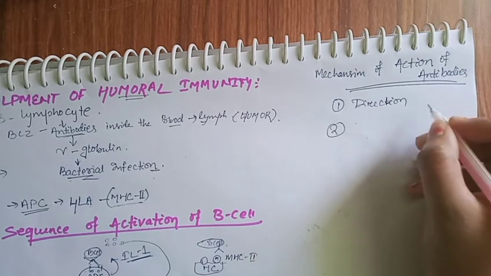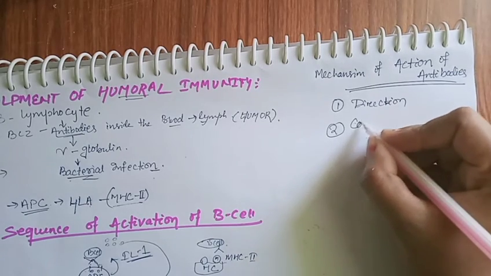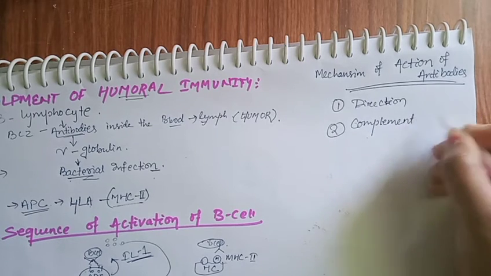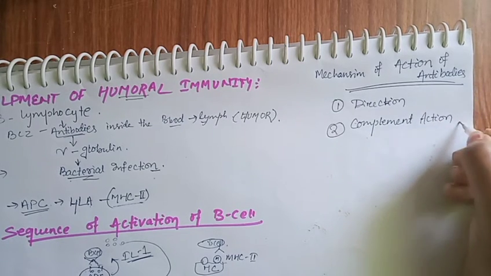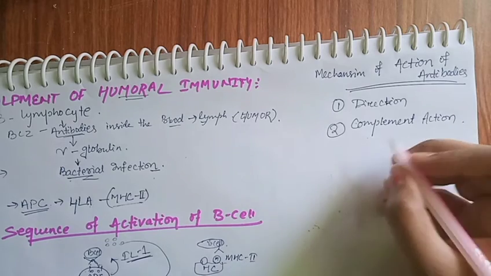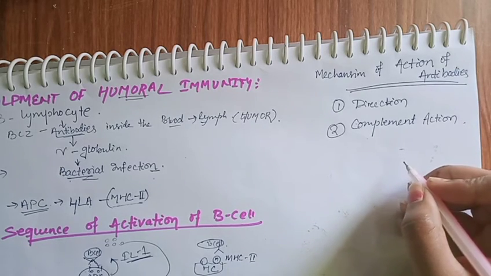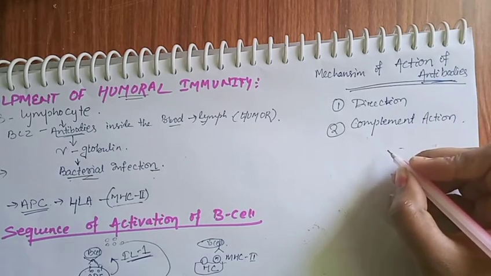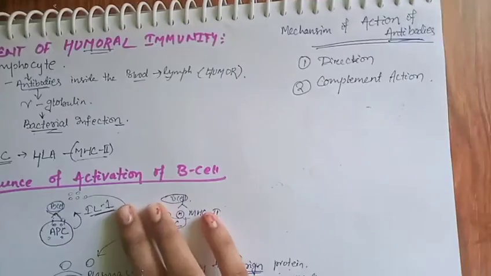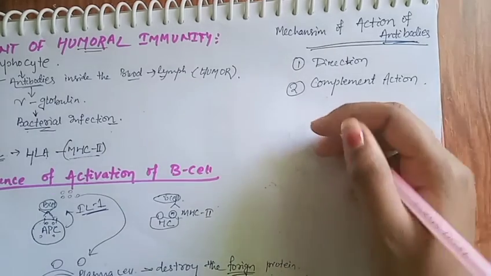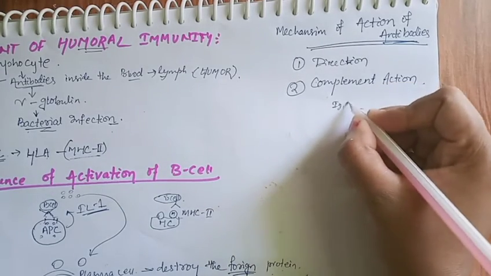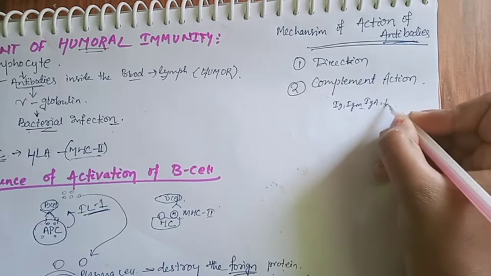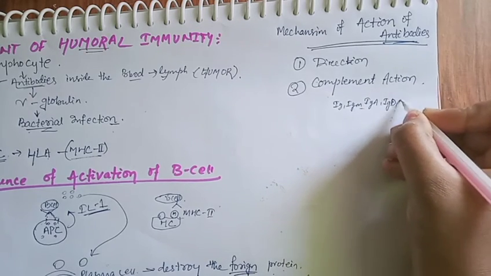Direct action, and another is the complement action. So what does direct action mean? Direct action means when any immunoglobulin, antibodies means immunoglobulin. We know there are mainly 5 types of immunoglobulin: IgG, IgM, IgA, IgD and IgE.